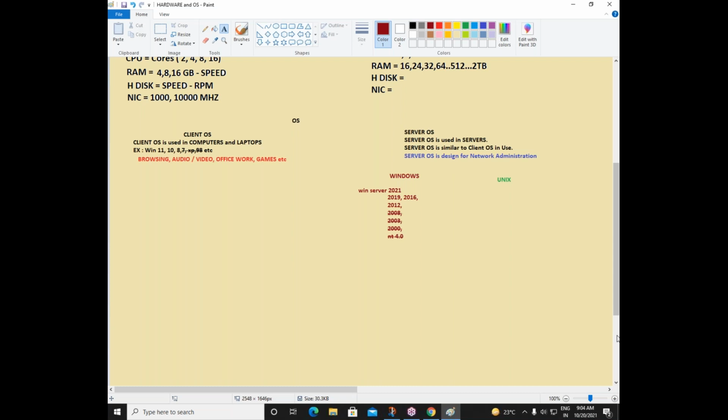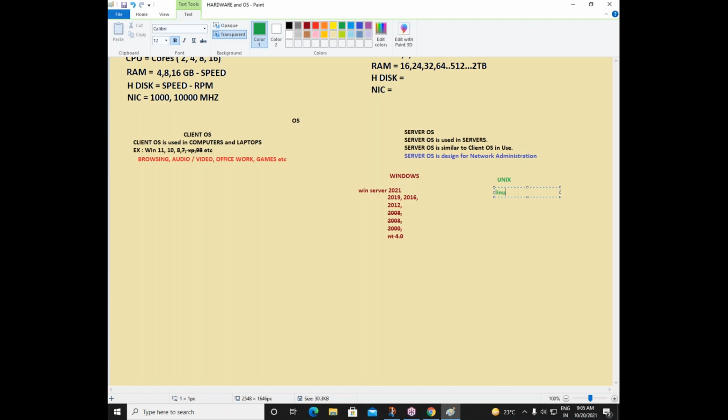So this is one company. Microsoft is one company. They release their operating system with the name Windows, right? So Microsoft Windows Server operating systems. I repeat, Microsoft Windows Server operating system is the OS that we are learning. That is your MCSE part. The second OS that we have, which is again very famous, is from Unix. You know, the most famous from Unix is, of course, Linux.